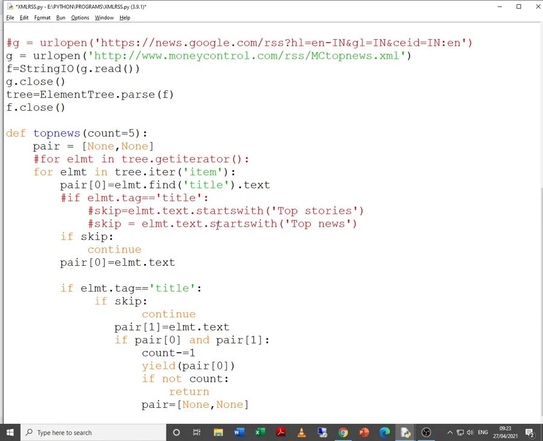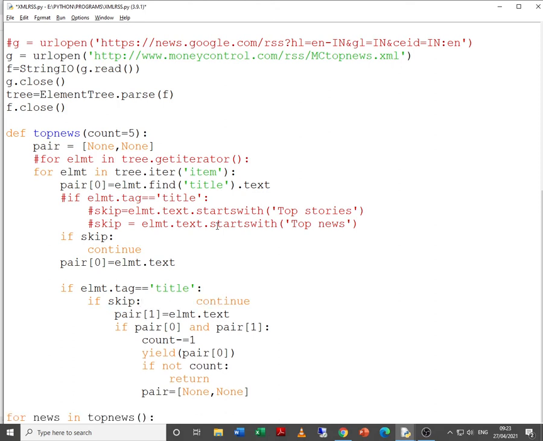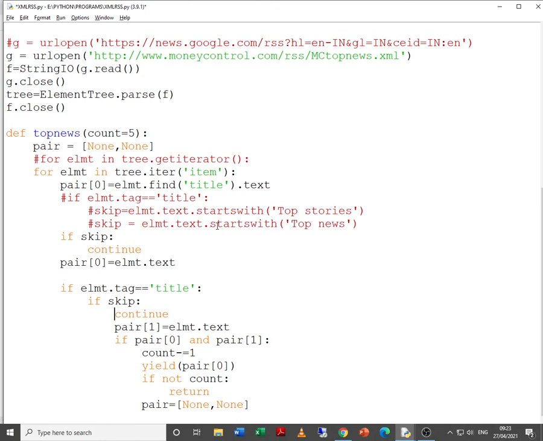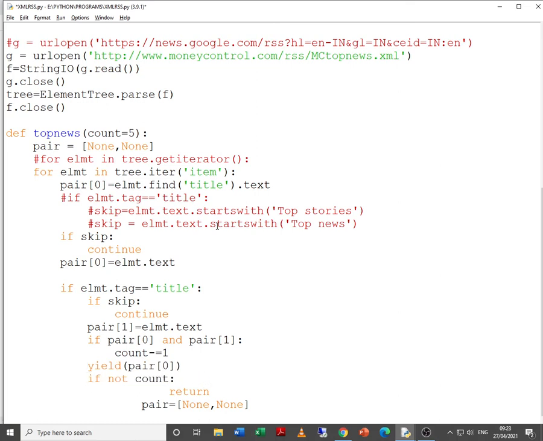So in changing a little bit of code, there are a lot of things involved. Indentation is very important as far as Python is concerned.